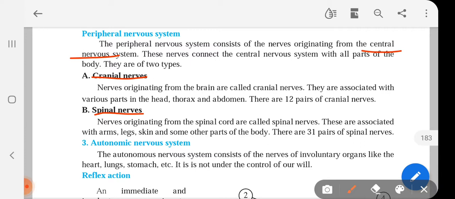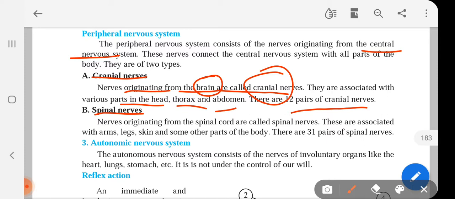Cranial nerves are the nerves which originate from the brain, and they are called cranial nerves. They are associated with parts in the head, thorax and abdomen. There are 12 pairs of cranial nerves. So these are the nerves which are originating from the brain. That's why they are called cranial nerves, and they are associated with parts in the head, thorax and abdomen.